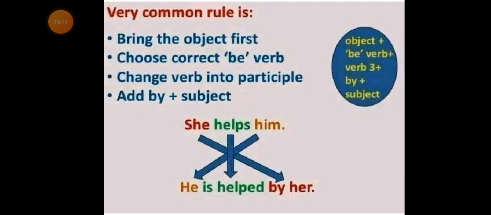She changes to her, and him changes to he. The verb is in the past participle.